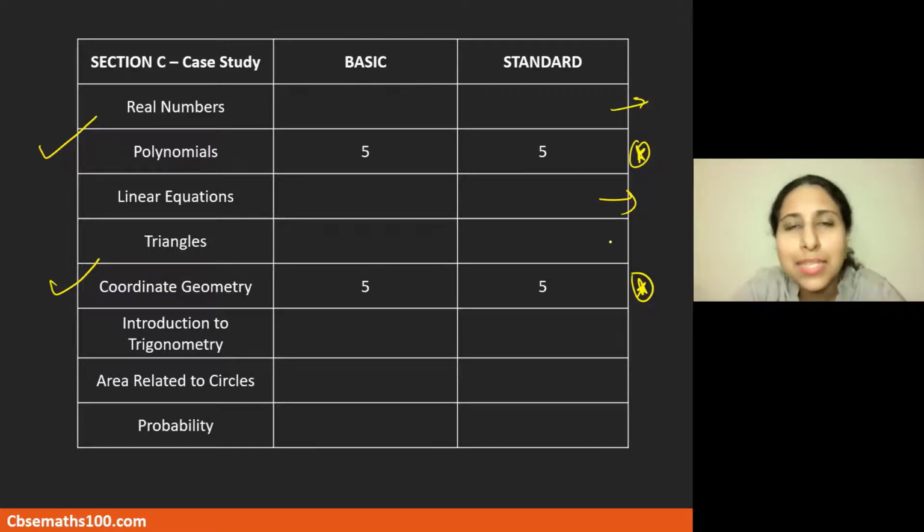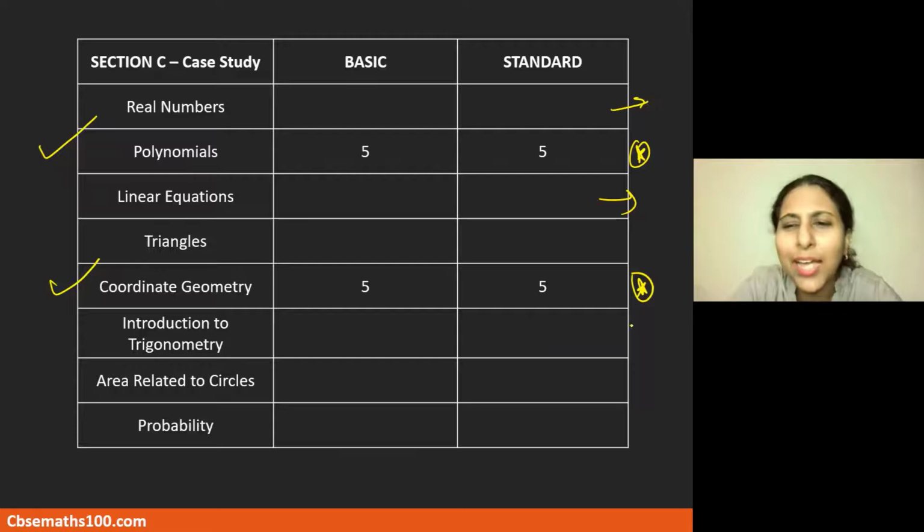Triangles, again, case studies are possible, but in this sample paper, both basic and standard, they have not asked. Usually based on similarity of triangles, you can find out case studies. In fact, last year's board exam sample paper for 2021 boards had case study questions based on triangles.